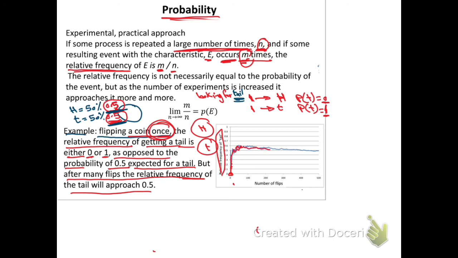Then it drops down, and after we repeat 500 times, we reach 0.5. So if we have more experiments, more practical tests, our data will be more realistic. We can rely on the data. But if we did it 1 or 2 or 3 times, it will be less realistic. This is along with some other factors which impact the reliability of the experiment.